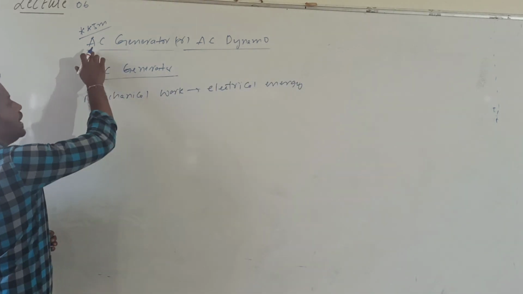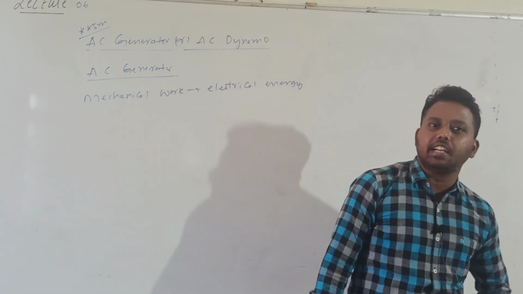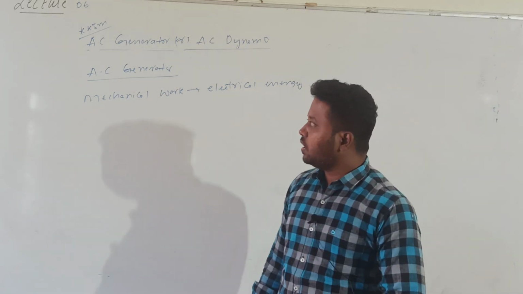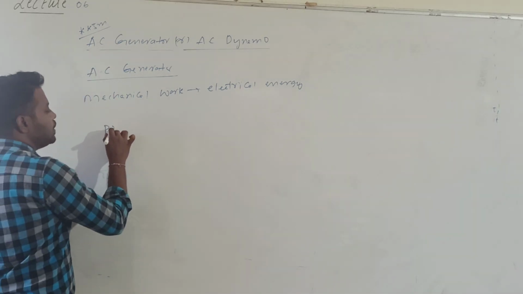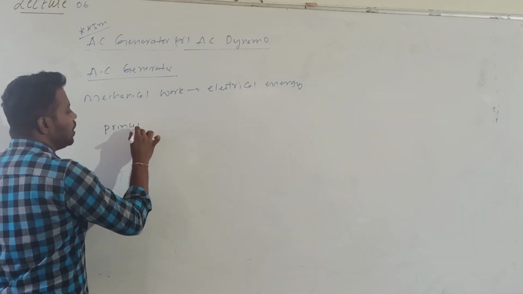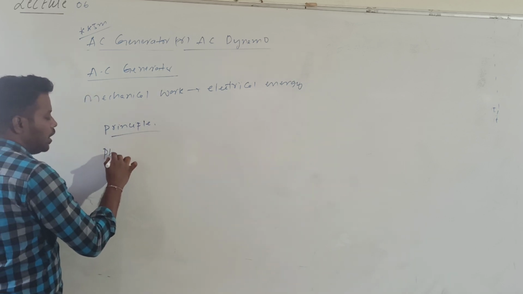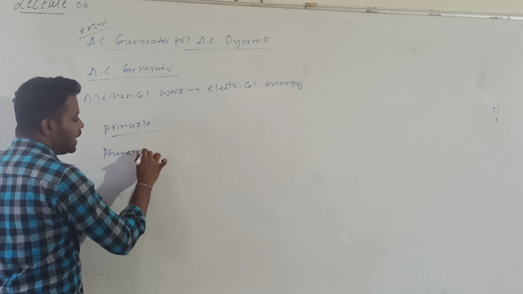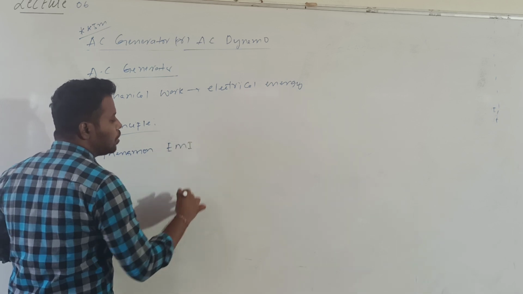The question they will ask is: describe the construction and working of AC generator. They will ask the construction and working. Okay? So we have discussed the definition. Then what is the working principle of this AC generator? The AC generator works on the phenomenon of EMI, electromagnetic induction.